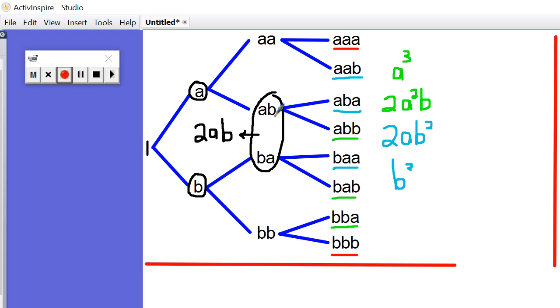So what you might like to do is at this point pause the video, try and work out the next branching. There will be 16 outcomes. You'll need a fair bit of space. And then write down how much of each kind of thing you've got. Now you can either choose to do that or you can just keep listening to me as I rant on about probability. Okay, here we go.